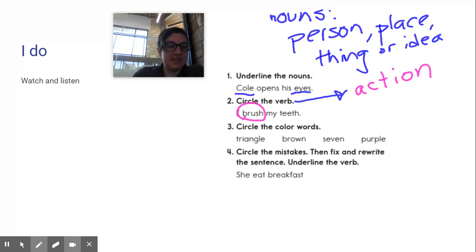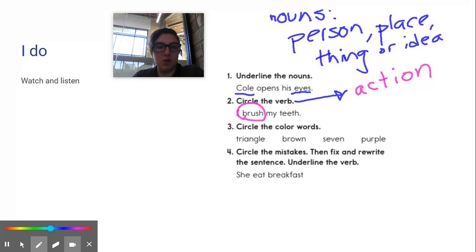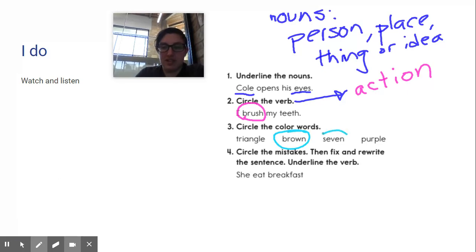Okay, next says to circle the color words. Okay, this is just kind of checking my vocabulary. So brown, oh, not 7, and purple. So we only have 2.